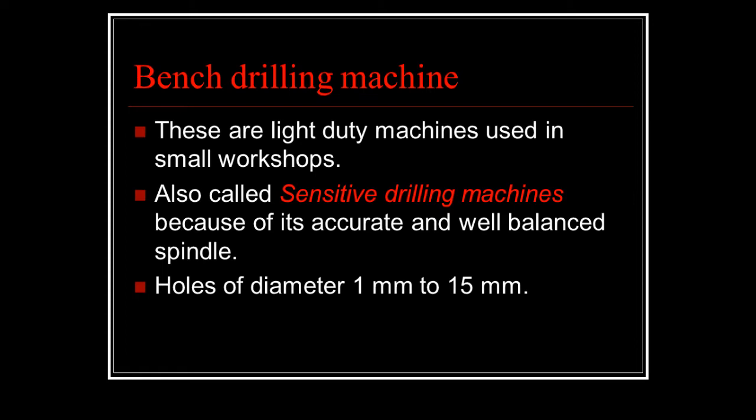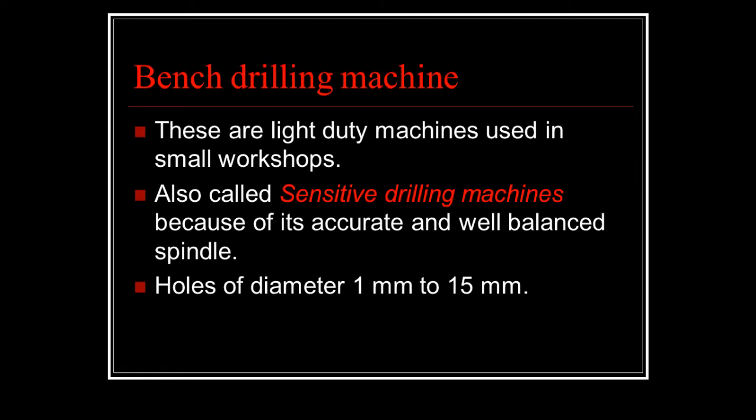The base of the machine is mounted either on the bench or on the floor by means of bolts and nuts. This type of machine can handle drills up to 15.5 millimeter of diameter, and the drill is fed into the work purely by hand, and thereby the operator can sense the progress of the drill into the work.